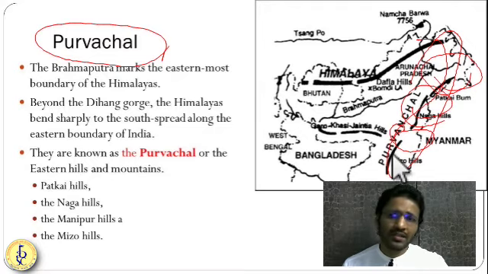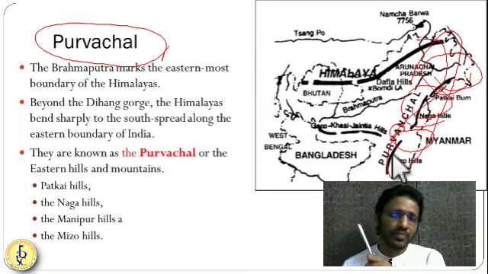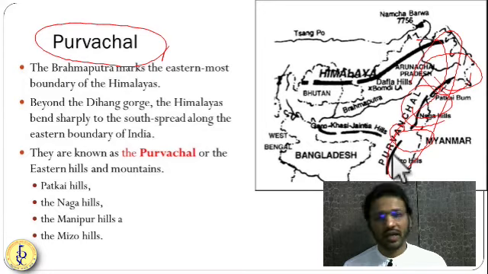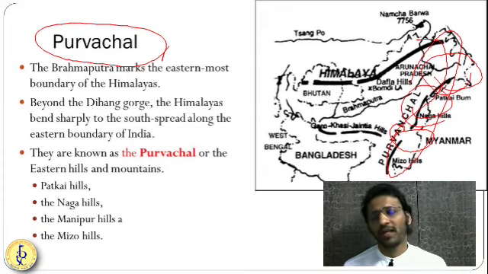These Purvanchal Himalayas mark the end of the Himalaya. On the western side you had the Kashmir Himalaya, and on the eastern side you have the Purvanchal Himalaya. So friends, these are the vertical as well as longitudinal divisions of Himalaya.